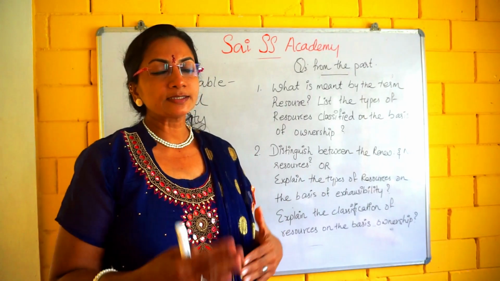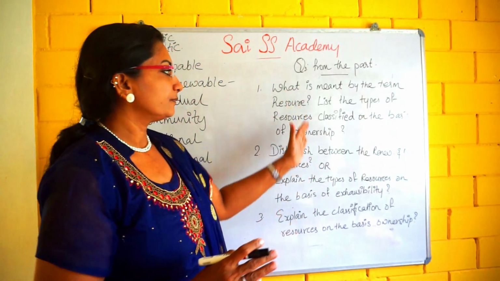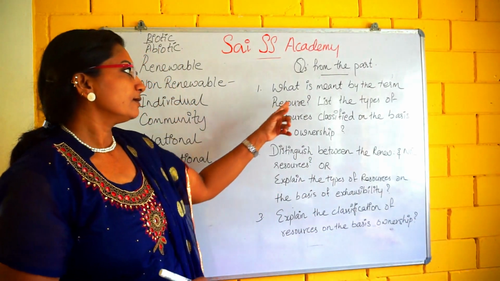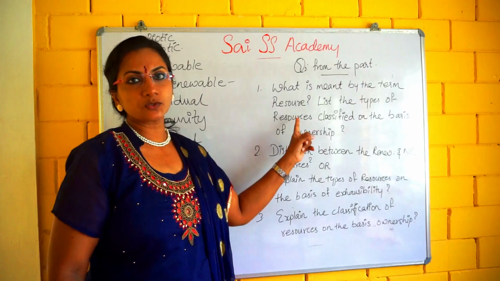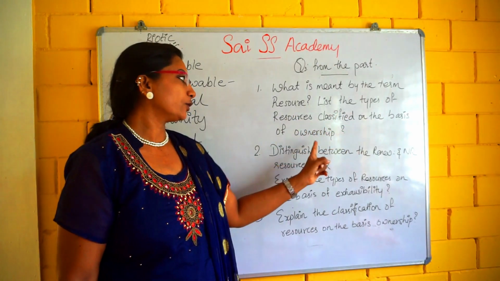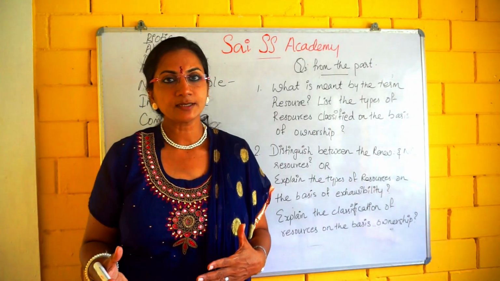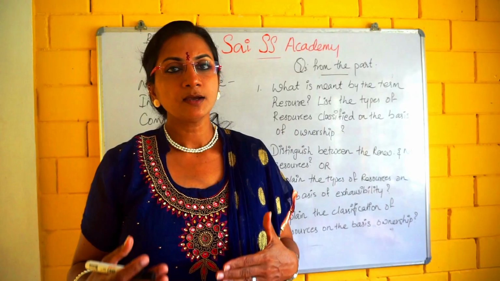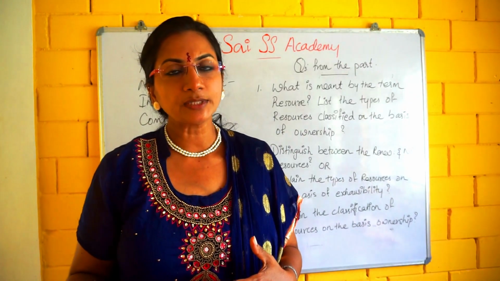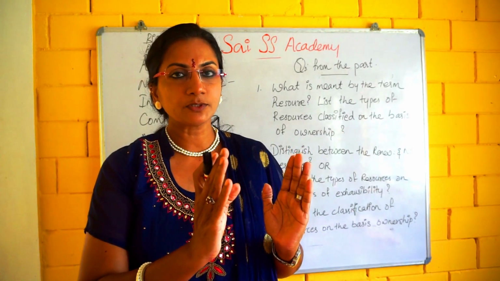Next, I am going to tell you the questions from the part I took today. First question, what is meant by the term resource? List the types of resources classified on the basis of ownership. Just after hearing my class, go through the lesson and read the types of resources.